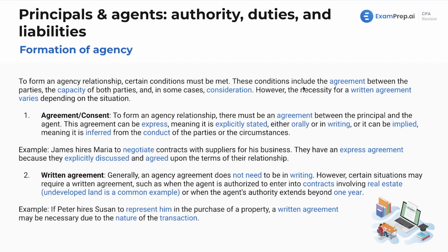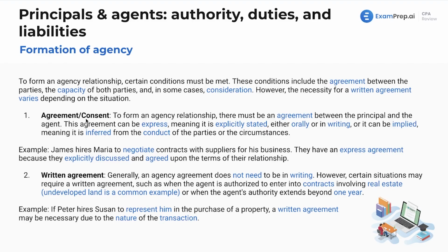Now, these conditions include the agreement between both parties, which makes sense. Both parties have to agree to it. The capacity of both parties, and in some cases, consideration. However, the necessity for a written agreement varies depending on the situation. So, that would be something you'd want to know for the exam. When is it necessary to have it in writing? When is it not necessary?